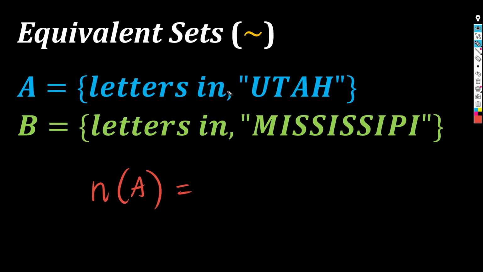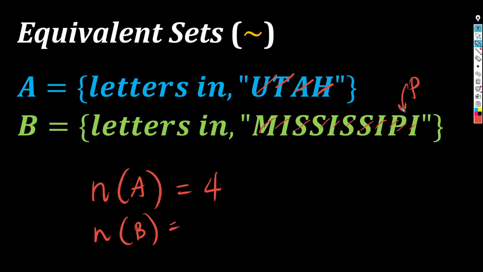Utah. Letters in the word Utah. U, T, A, and H. That is 4. Correct? How about the cardinality of B? Ilan ba letters sa word na Mississippi? Sir, ang dami. 1, 2, 3, 4, 5, 6, 7, 8, 9, 10. 10 nga ba? Parang mali spelling ko ng Mississippi. Sorry, parang naburo ko yata. Dalawa yata pa itong P ng Mississippi. Kasi that's 11 yan. Yeah.